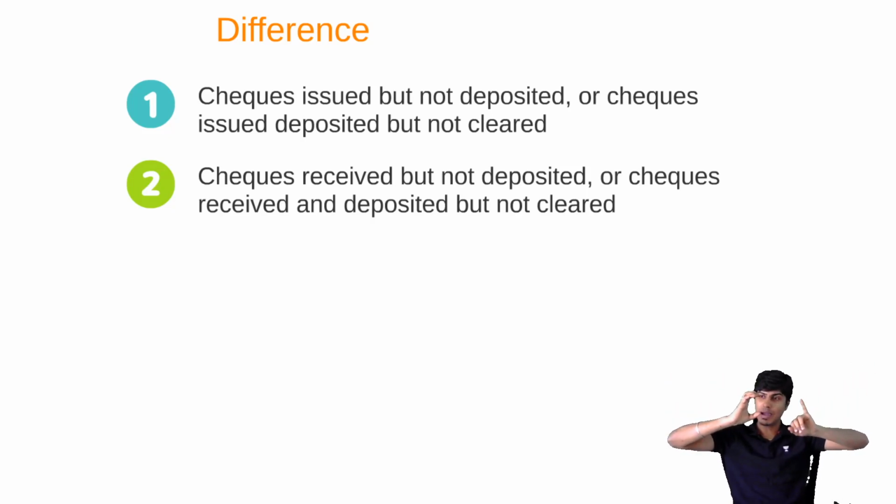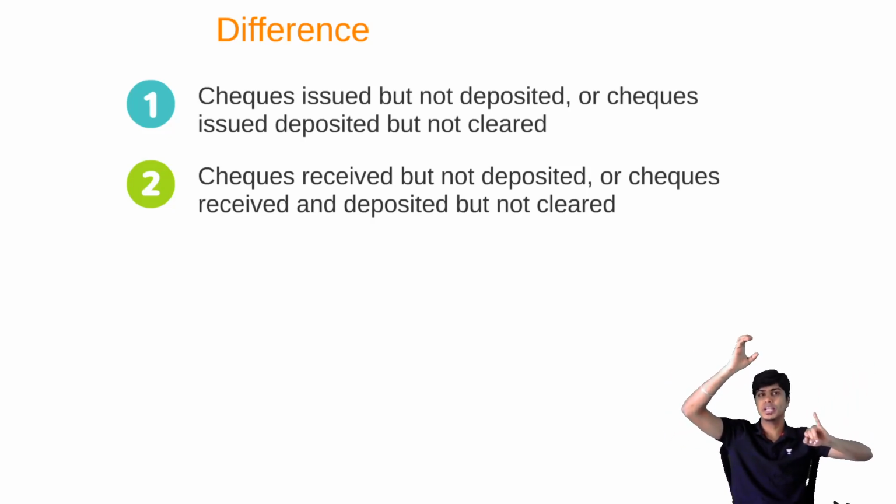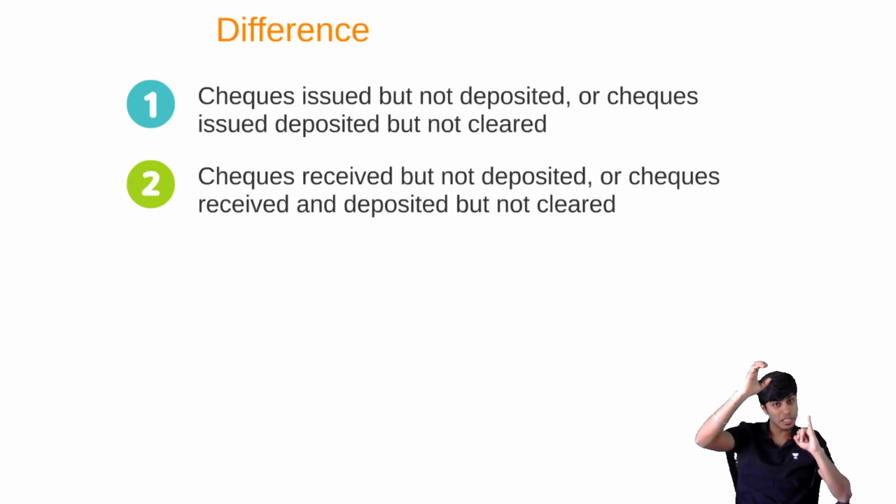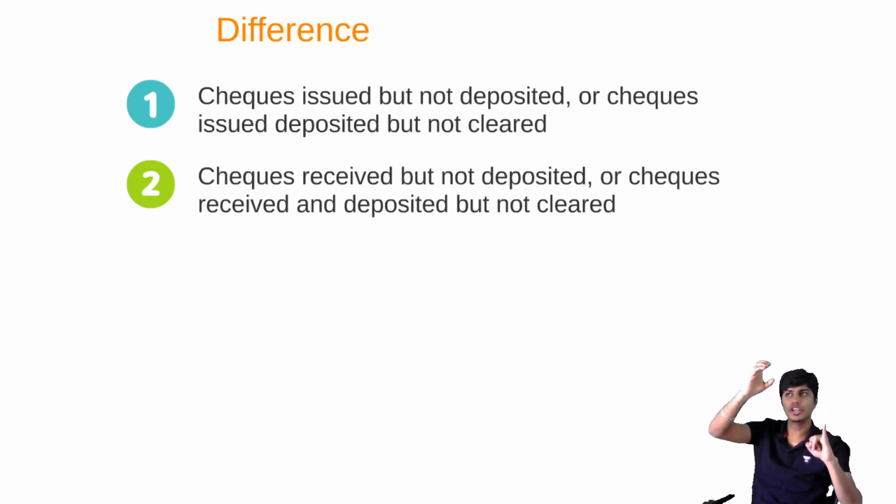When you do this, your balance as per cash book increases because you made the entry. You have not deposited those checks with the banker, or you deposited them but they have not yet cleared. Because of this, your passbook balance will not increase. The balance as per cash book has increased, but the balance as per passbook has not increased. There is a difference. Do you agree with me? So in order to decrease this difference, what should we do? If you are starting with balance as per passbook, you need to add to the passbook balance to arrive at the common balance. Or if you're making changes in the cash book, you need to decrease.